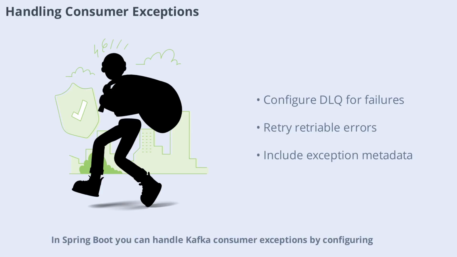In Spring Boot, you can handle Kafka consumer exceptions by configuring a ConcurrentKafkaListenerContainerFactory with a dead letter publishing recoverer and a retry policy. Distinguish between retriable errors, like network issues, and non-retriable errors, like deserialization failures. Non-retriable errors should be sent straight to the DLQ and always include exception metadata for observability.